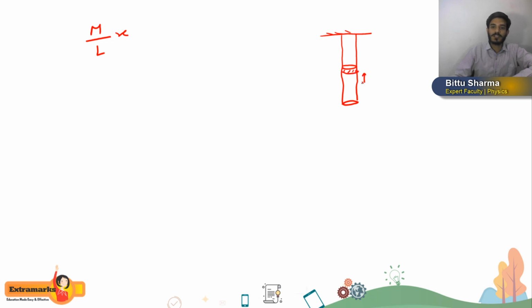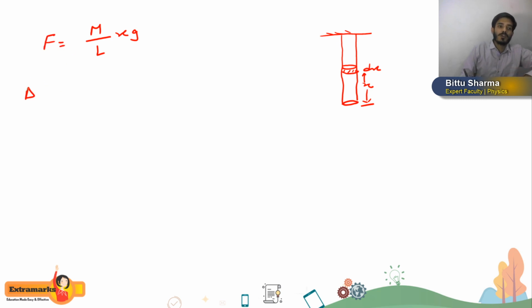So this is only x. So you can think here, this x length only will pull this dx downward. Getting or not? M by L into x into G, so mass into gravity will become the force acting on this elemental part. Okay, so this is the value of force.